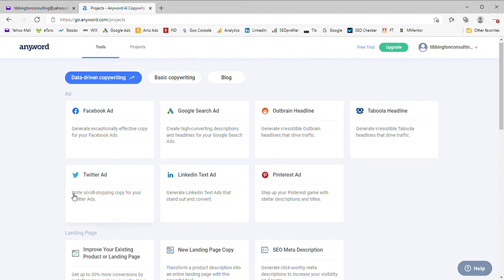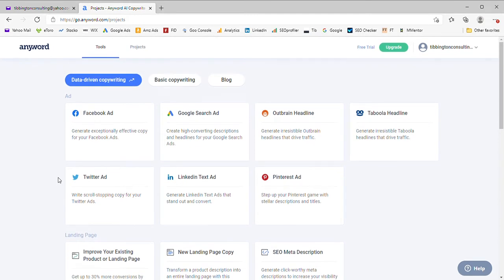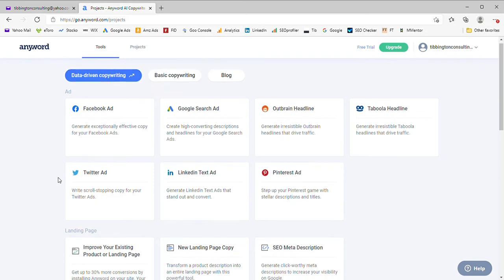We're going to look at the Anyword AI blog writing facility to see how quickly we can actually write a blog using AI. Any bloggers out there know it can take hours and hours. I'm going to see if we can make a blog within about 6, 7, 8 minutes, and then finalizing it should take another minute or two. So hopefully we can have an entire blog done within 10 minutes.